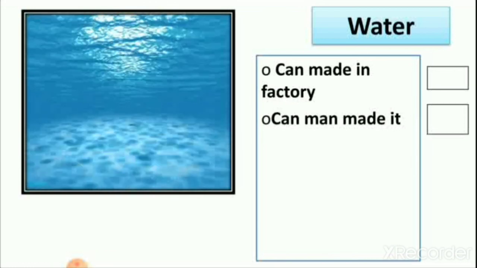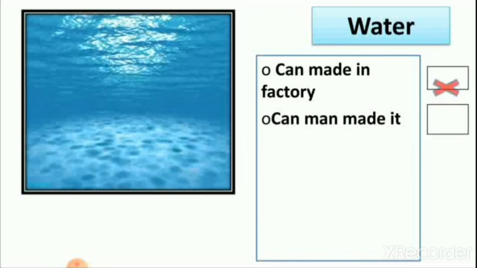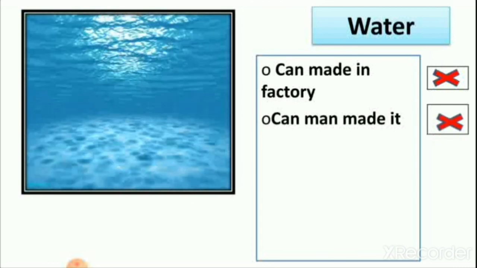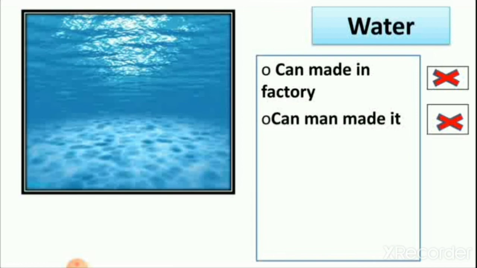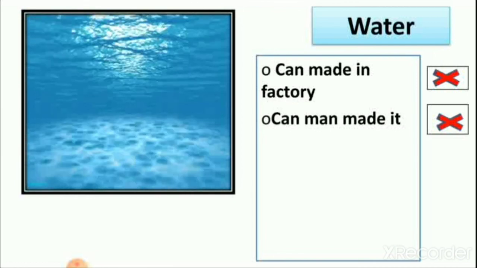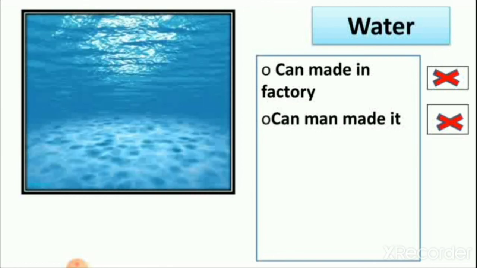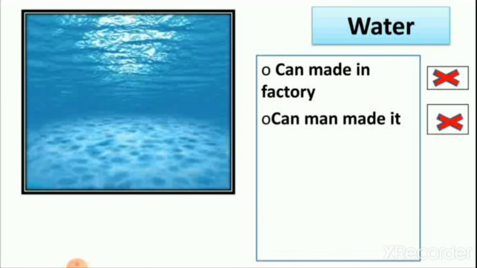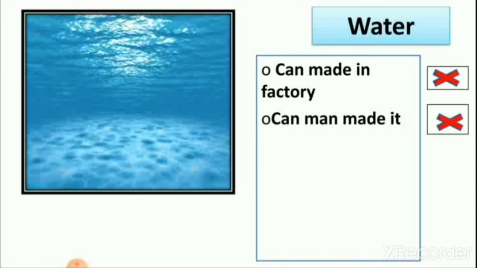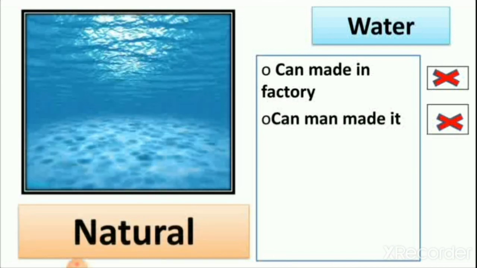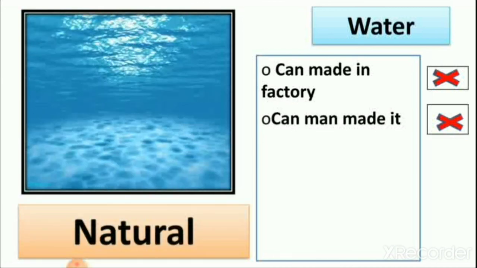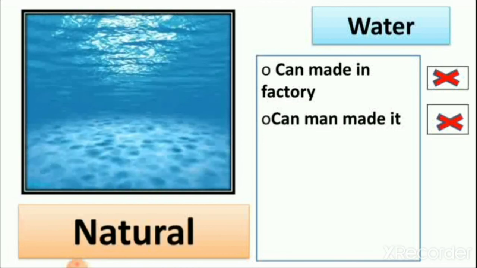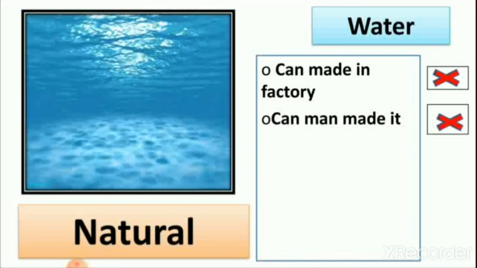Can it be made in a factory? No, because water is a natural thing. Can it be made by man? No, we cannot make water. We use water to make things like cold drinks, juice and many other things. So water is a natural thing, but a non-living natural thing.